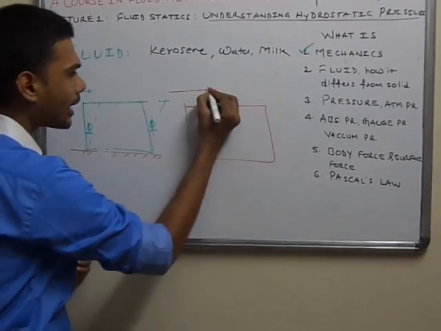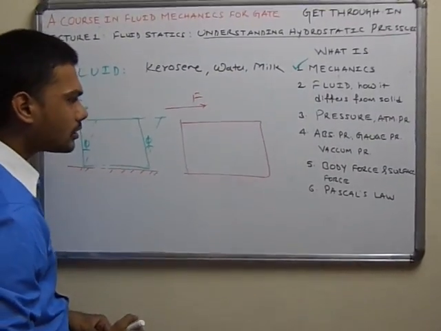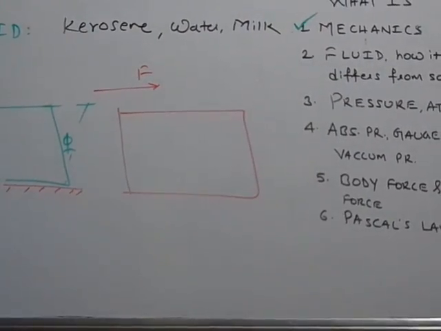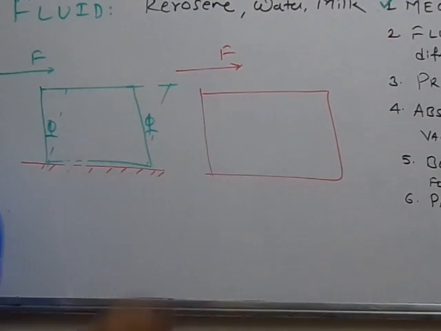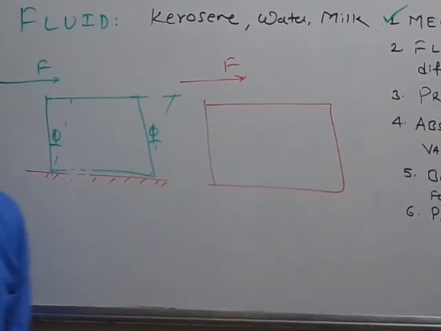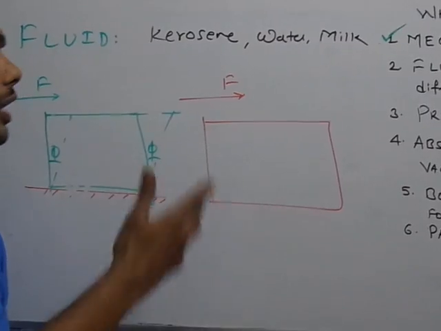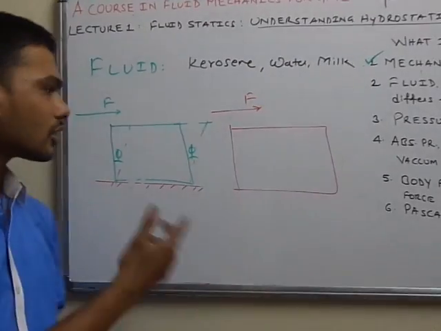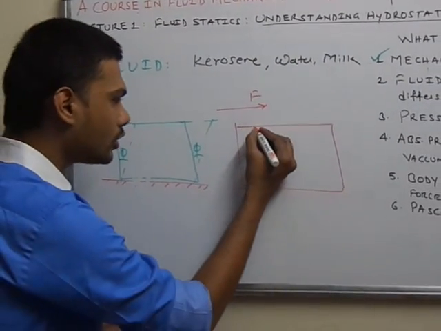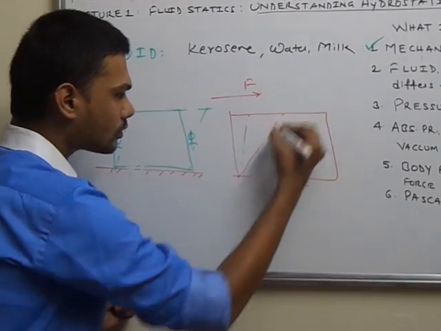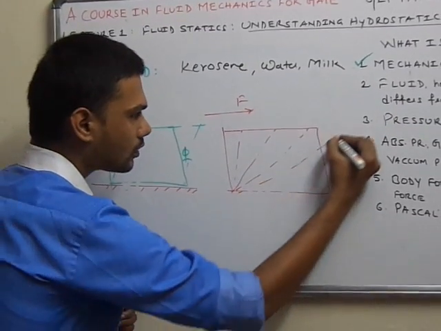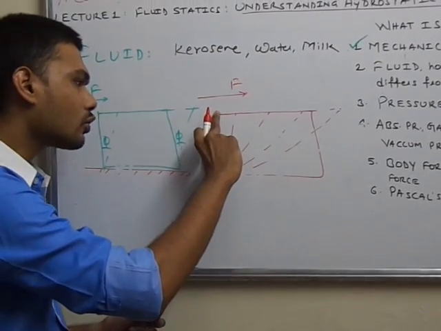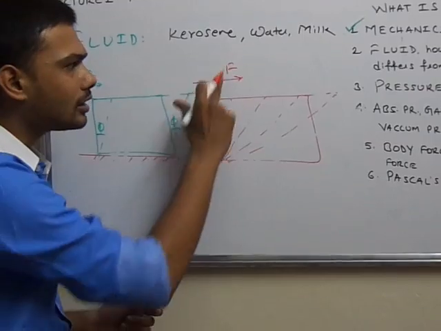When we apply the same tangential force on a fluid, then the fluid, instead of having a permanent deformation like that of a solid, will continue to deform under the application of this force. And that deformation will not stop until you remove this force. Moreover, the fluid will never regain its original shape as that of the solid. So the fluid will continue to deform. These dotted lines represent the fluid element which was here, and they are deforming continuously under the application of the force.